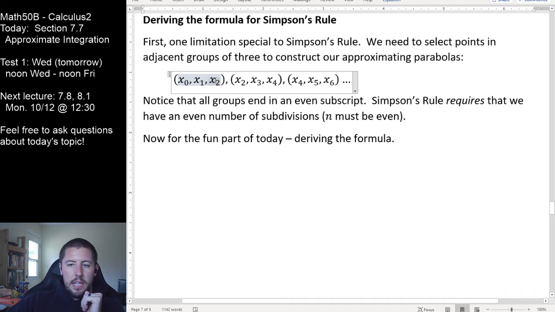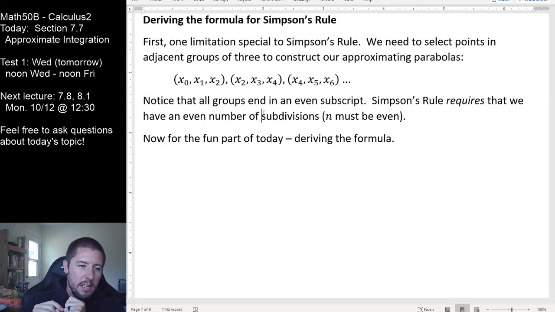What you should notice is that all 3 of these groupings end with an even subscript right there. What that is going to basically say to us is that Simpson's rule requires you to always have an even number of subdivisions. You can't do like n equals 9 and sensibly do Simpson's rule here, because you're going to end up with the last 2 chunks where you only have 2 points, and we cannot define a parabola with only 2 points out there.